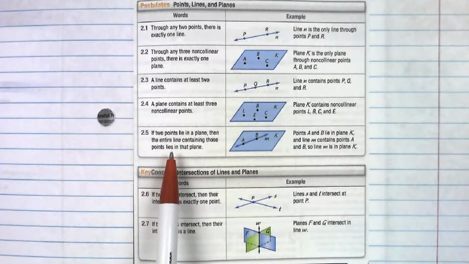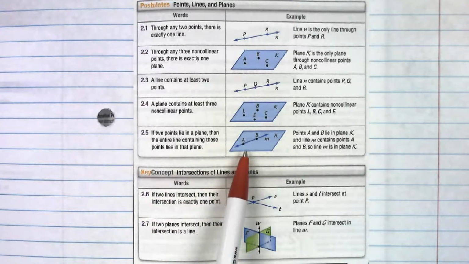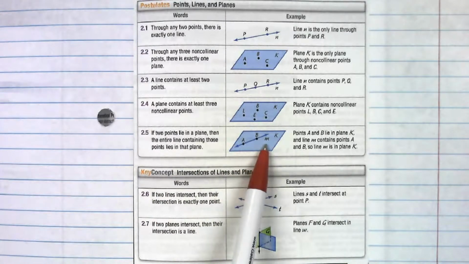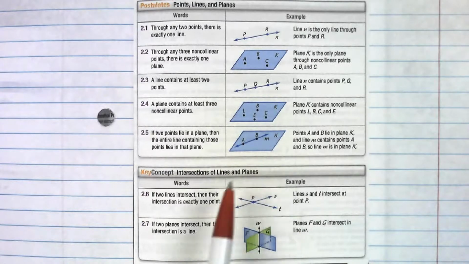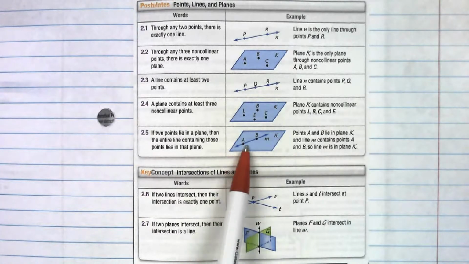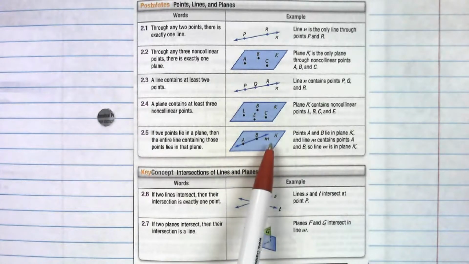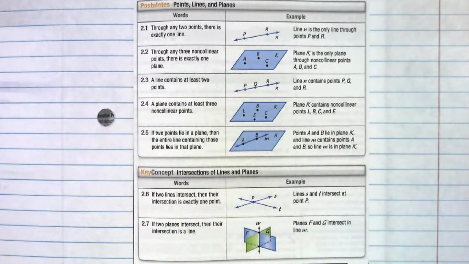And this: if 2 points lie in a plane, then the entire line containing those points lies in that plane. So, these 2 points that make up line M are on plane K. That means all the possible points on this line also have to lie in plane K.